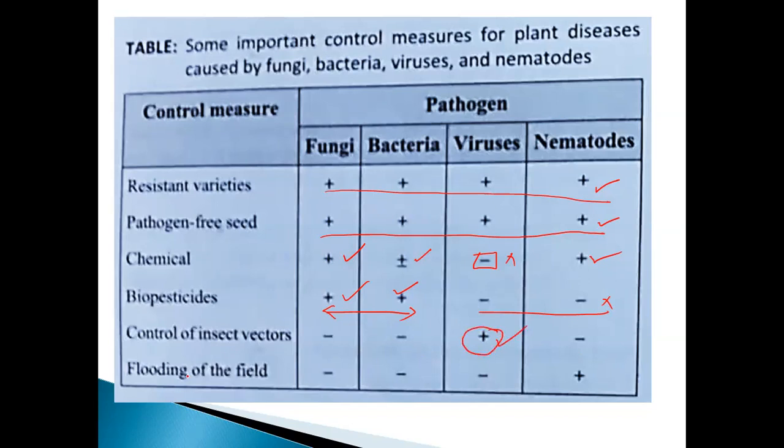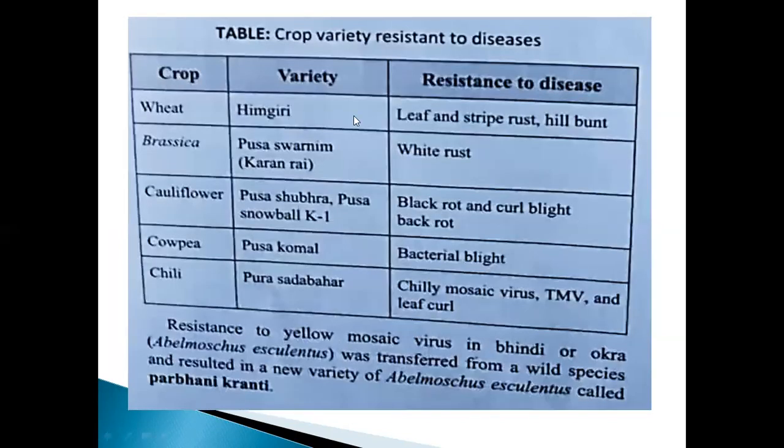Flooding of the field. So see here, all the first three, fungi, bacteria, and virus, there is a negative result is there. Okay, these are all our negative result. So this one is the positive result. Which one in a nematode it gives a positive result in flooding of the field. See, these are the control measures. Just note it down, my dear student. This is very, very, very, very important. So these are the point.